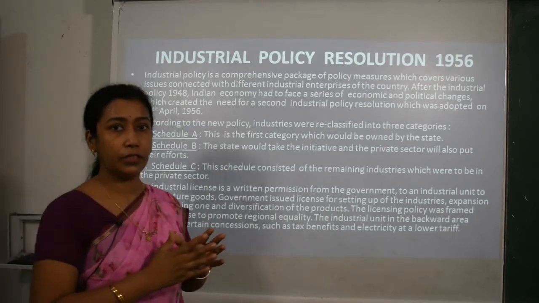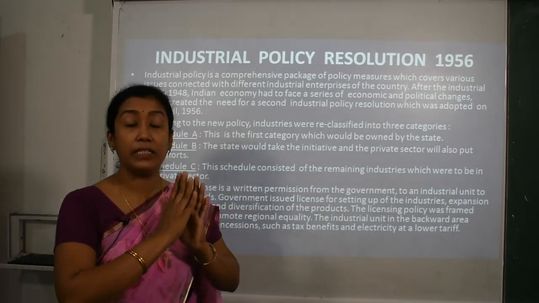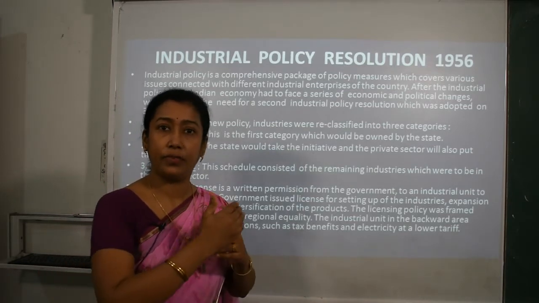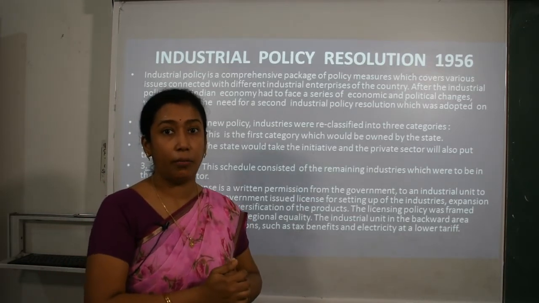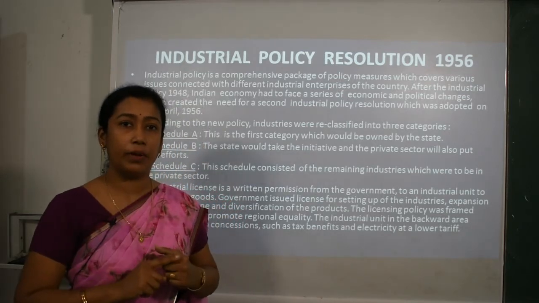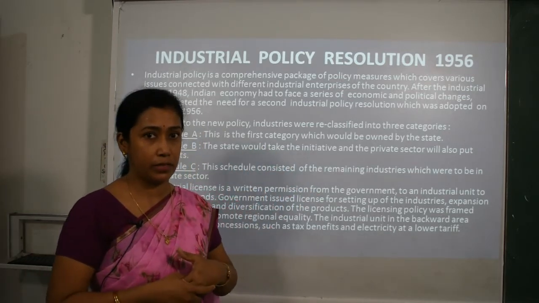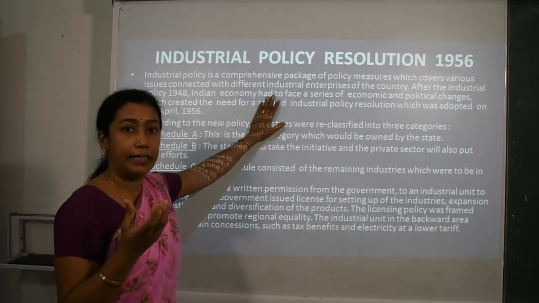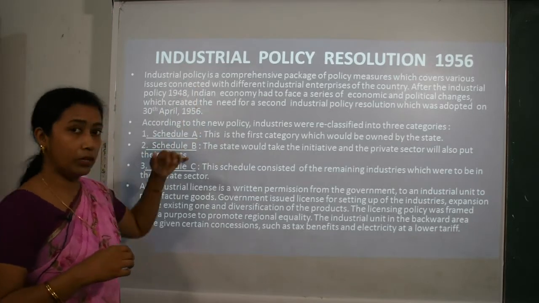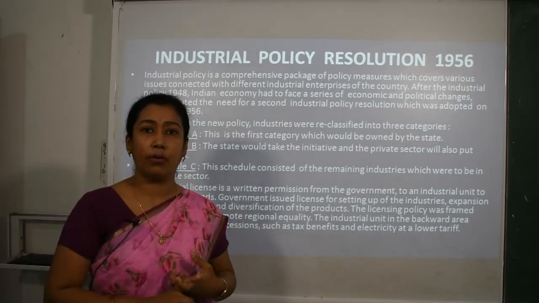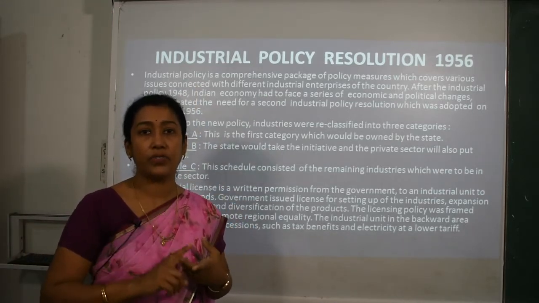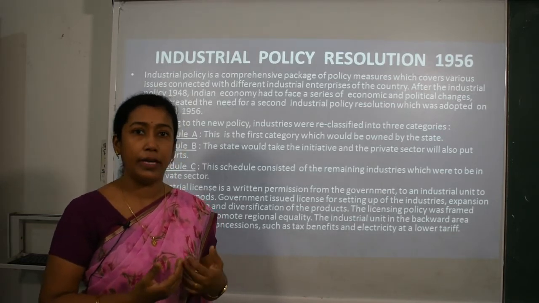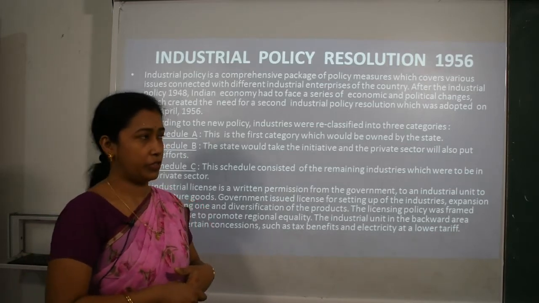Now, because of this, the Economic Planning Commission made a set of economic plans, that is the 5-year plans, which started in the year 1950. The first 5-year plan was from 1951 to 56, and after that came the Industrial Policy Resolution of 1956, because previously the Economic Planning Commission had set one industrial policy in the year 1948, but it was totally a failure. It could not help much for the development of the society.